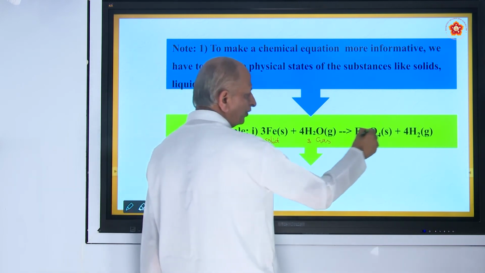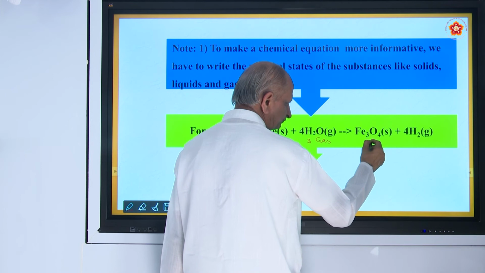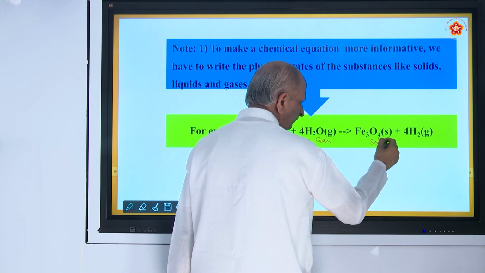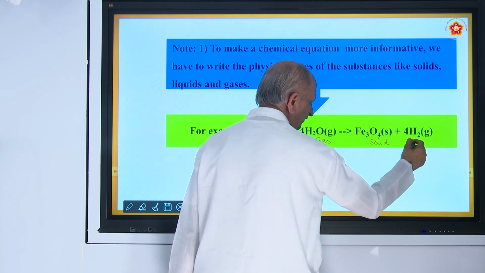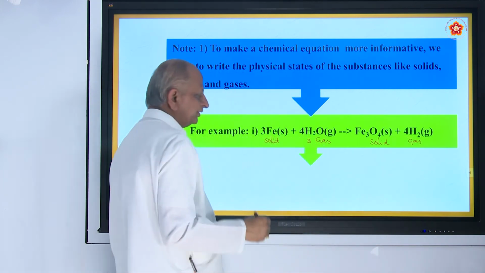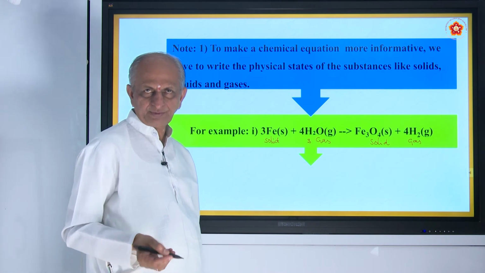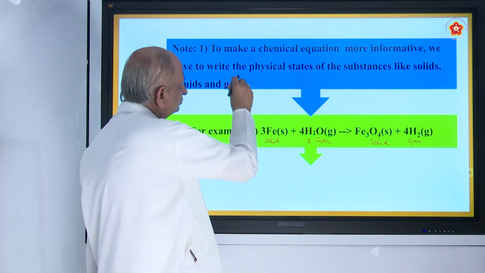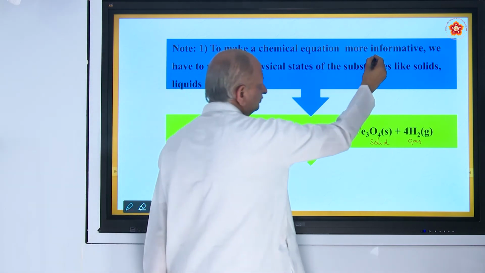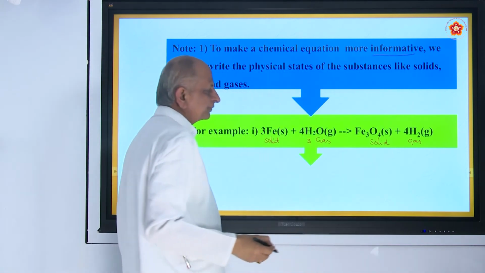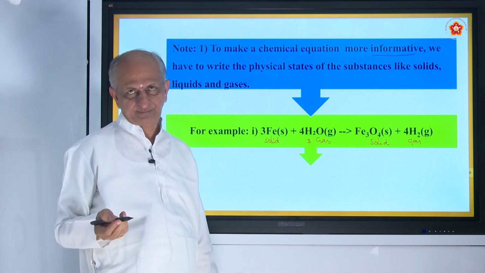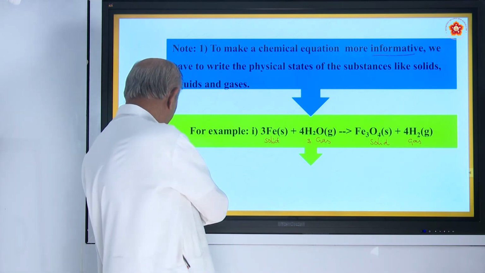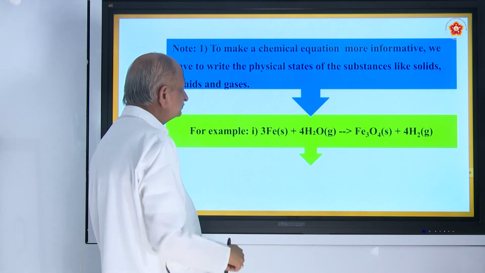And Fe3O4, magnetic oxide of iron, is also in a solid state. And hydrogen is a gaseous state. So the state of matter is to be told. Then the equation becomes complete. So more informative. The information is complete there. That is S, L, G, etc. It fixes it up. Okay.